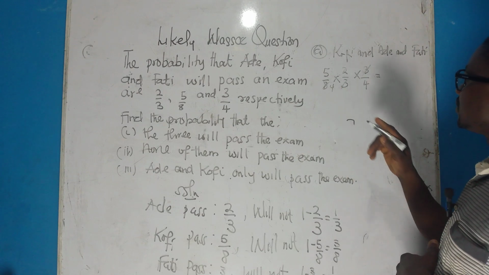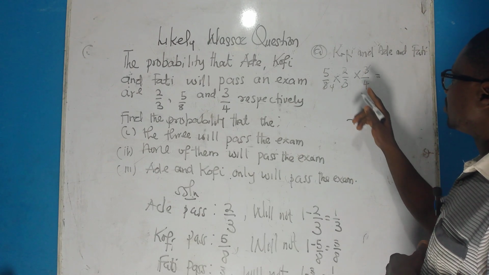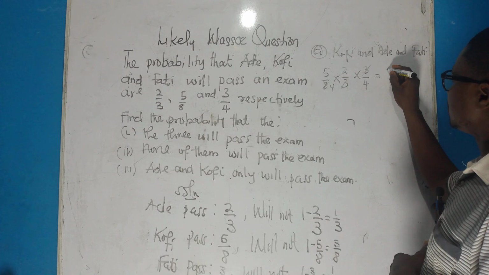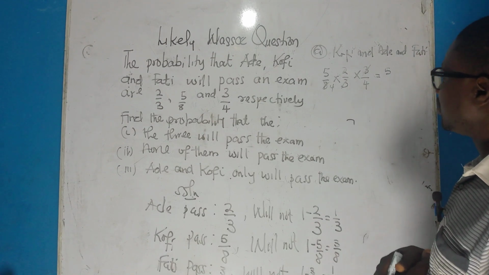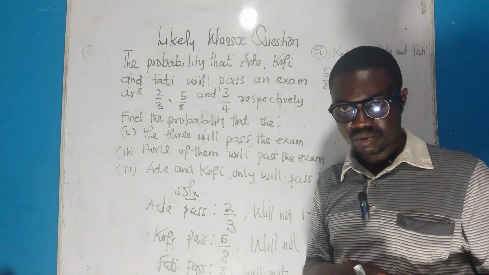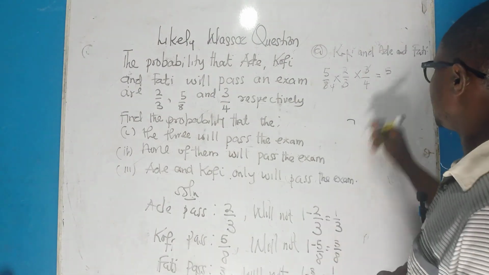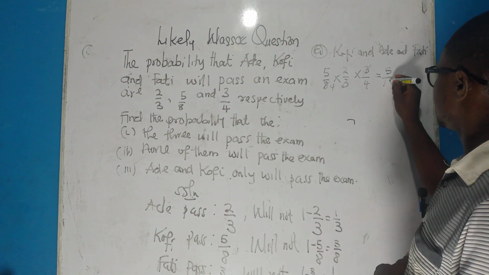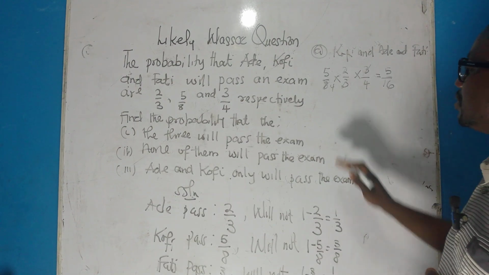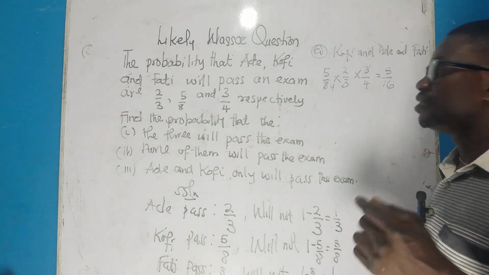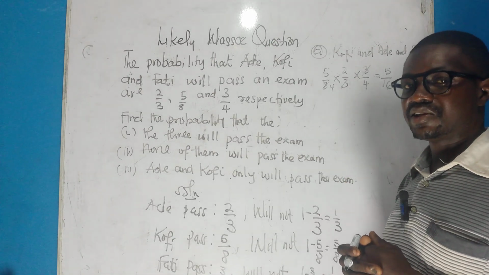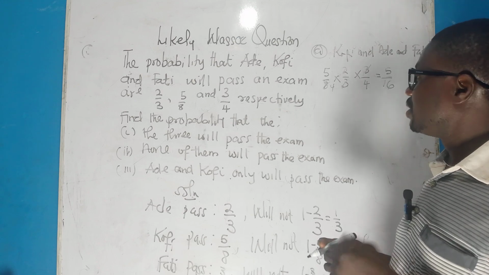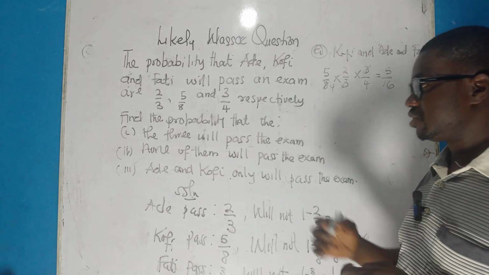So 1 times 1 times 5 will give you 5, and then 4 times 4 will give you 16. So it means that when they will pass, you are going to have 5/16 as the probability.